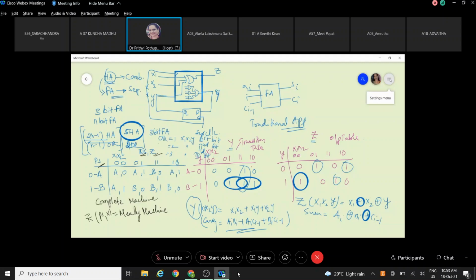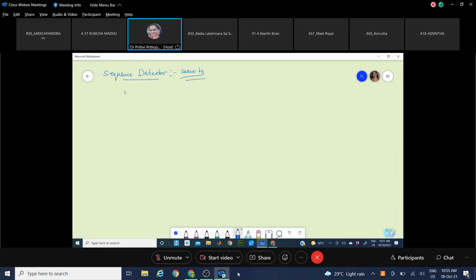The problem statement, like how we can put this into a problem format, is that the incoming bits are there. You have a stream or string of incoming bits. In those bits, you have to identify a pattern, or a sequence, or a combination of bits. Then your output should be indicated as 1 when a specific pattern or needed sequence or needed combination of bits comes in the input bit stream.